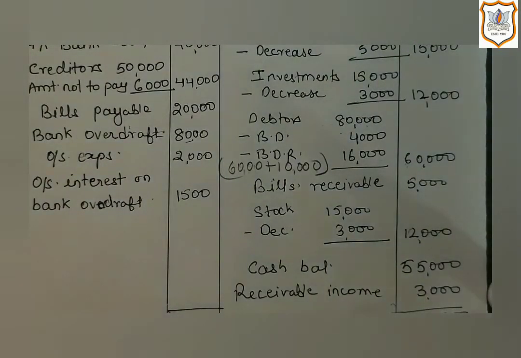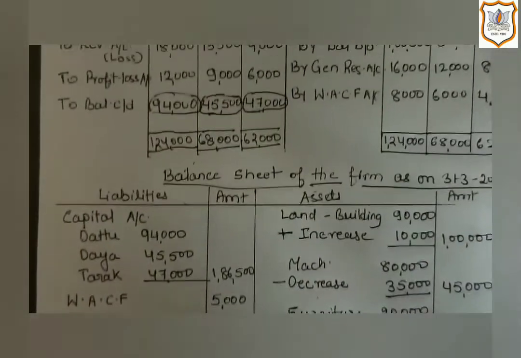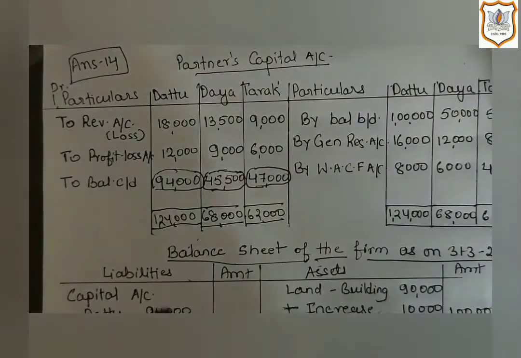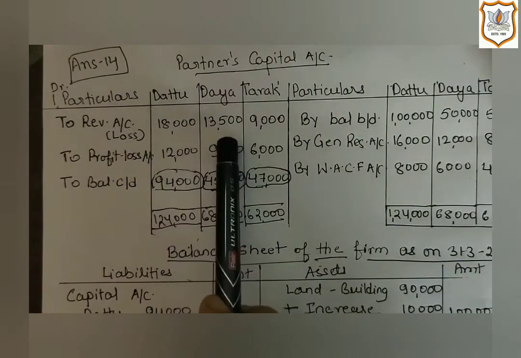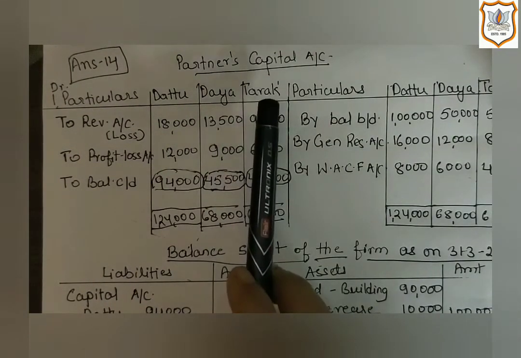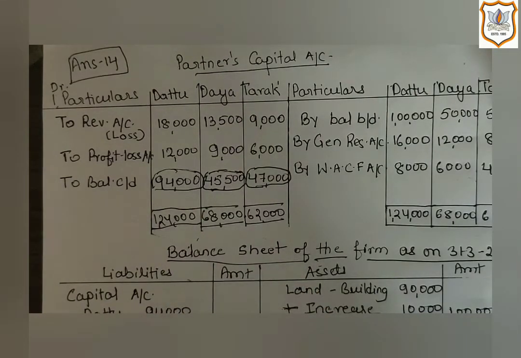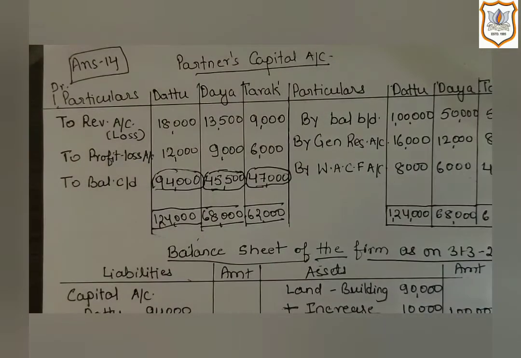Now finally, in the revaluation account on the credit side, revaluation loss is given. The revaluation loss will be transferred to the partners' capital accounts. On the debit side, it is 18,000, 13,500 and 9,000 of Tarak. As we know, when there is a loss, it will be debited to the partner's capital account, as loss leads to reduction in the capital balance. Here we have given all the effects of increase and decrease in assets and liabilities.